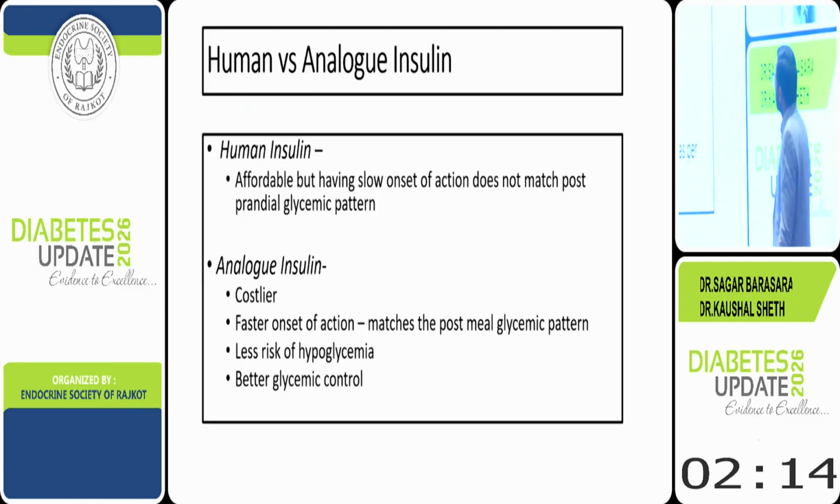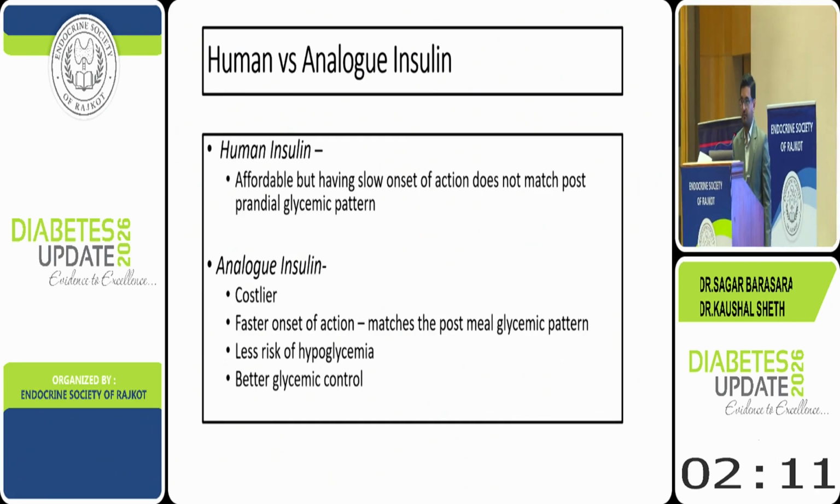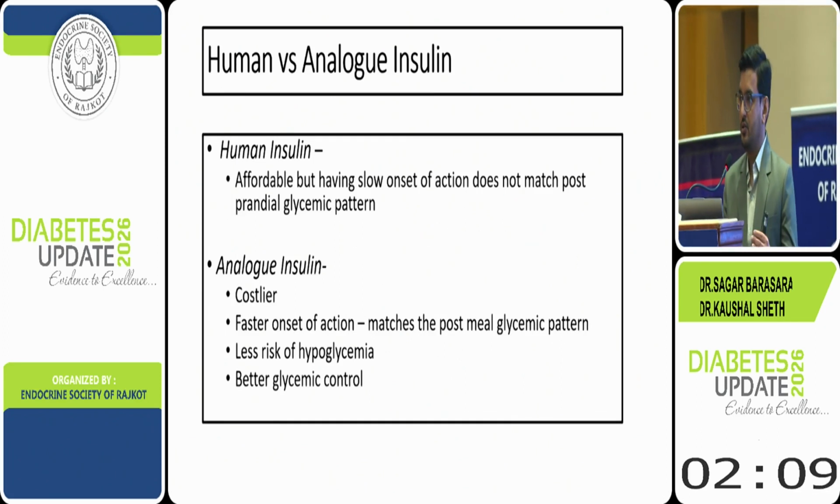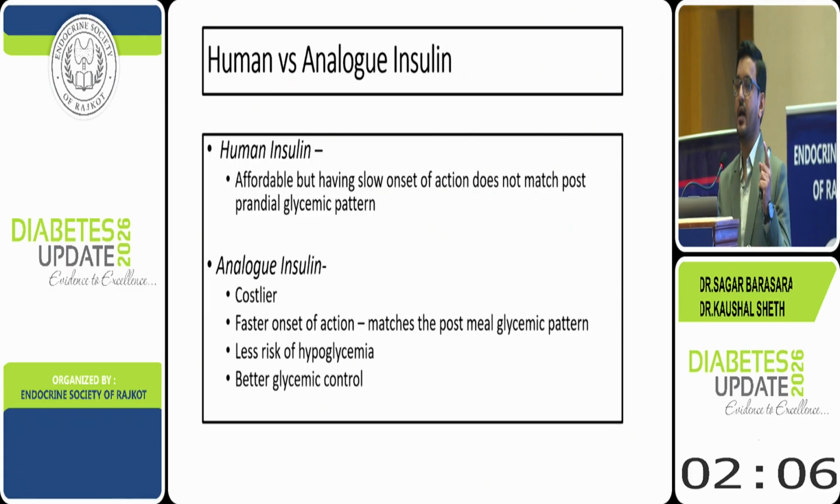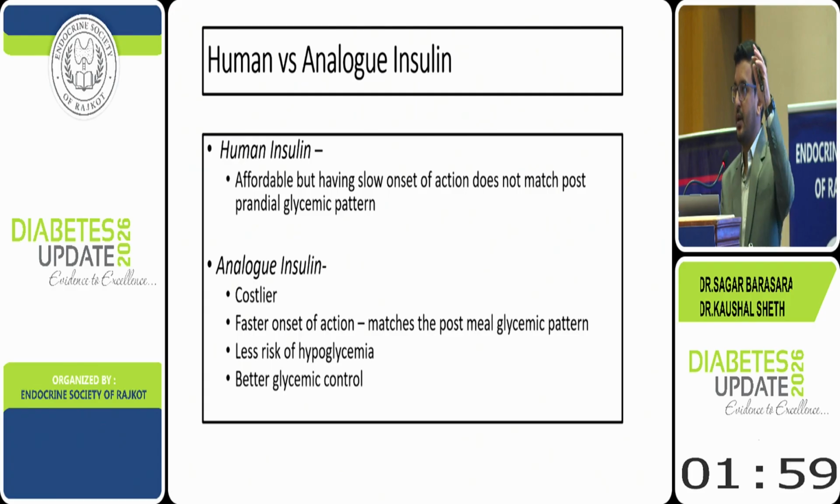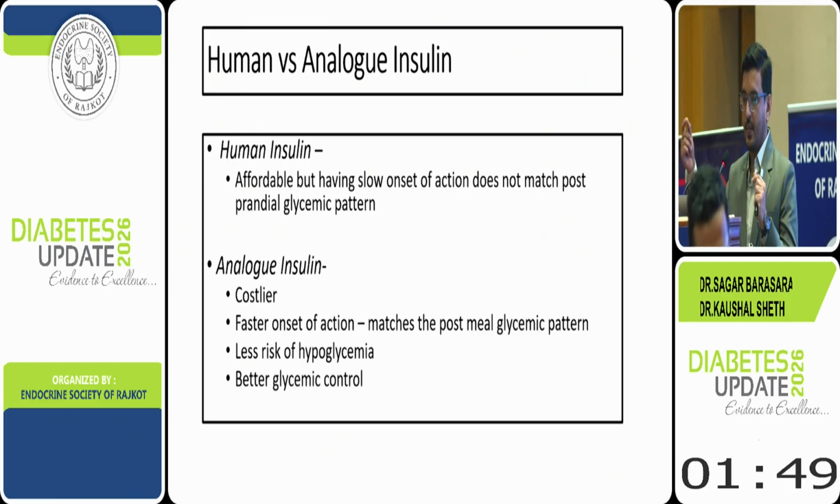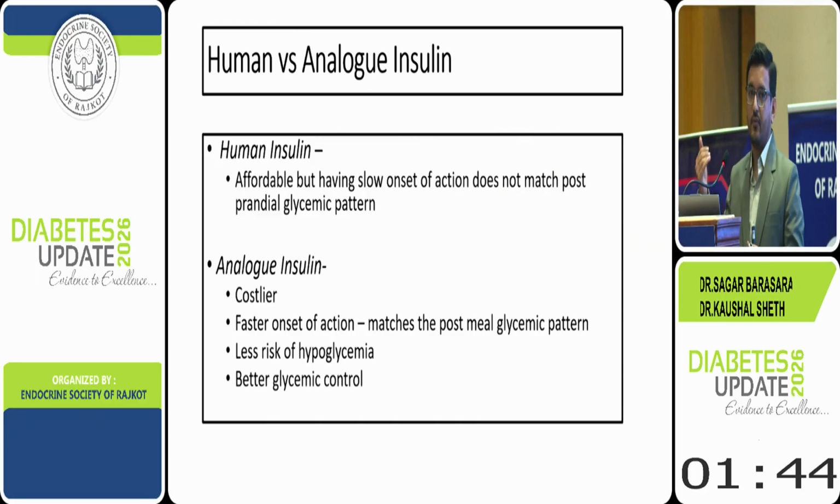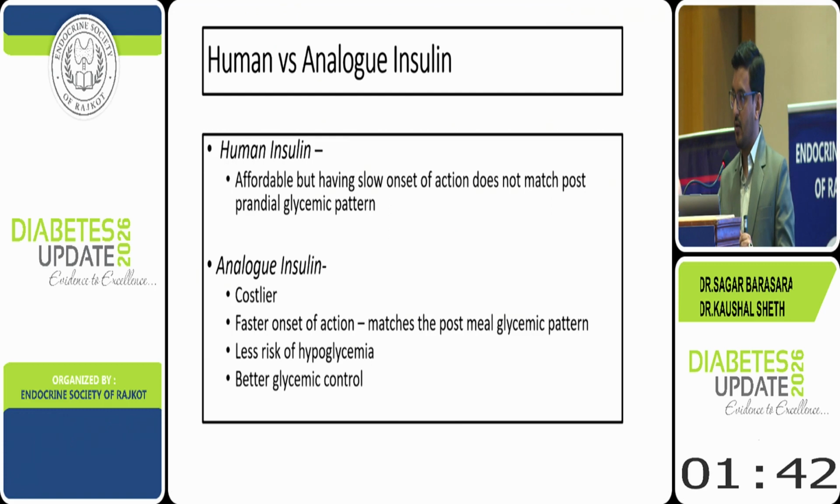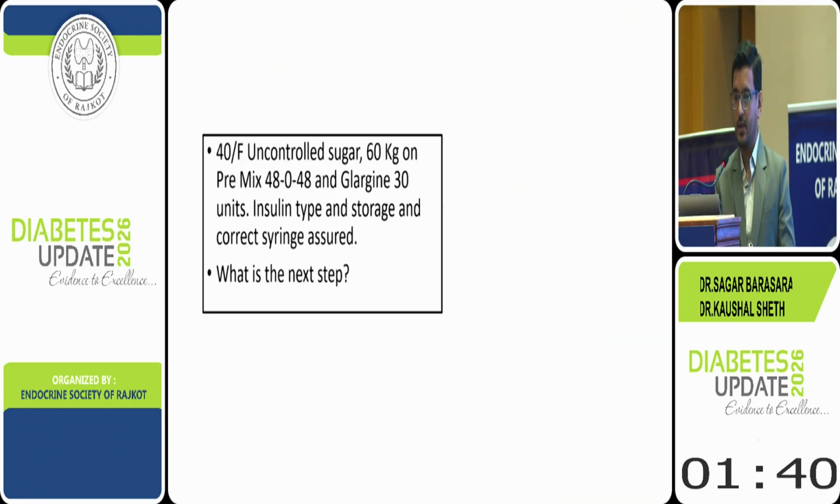Very great question, Sagar. So yes, human versus analog is a very common issue. Human insulin is definitely affordable, but it has a slow onset of action, and it does not match our usual postprandial glycemic pattern. So it will have a little post-meal hyperglycemia and next pre-meal hypoglycemia. While the analog is a little costlier, it matches our glycemic pattern after meals very well. So it has less risk of hypoglycemia and also better sugar control. So if affordability is not the issue, definitely go for the analog insulin. Otherwise, we can also use the human insulin.